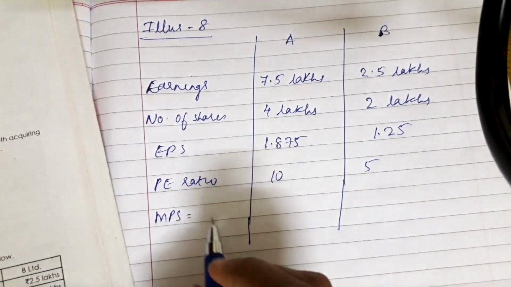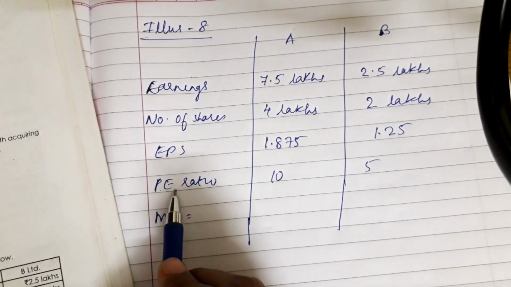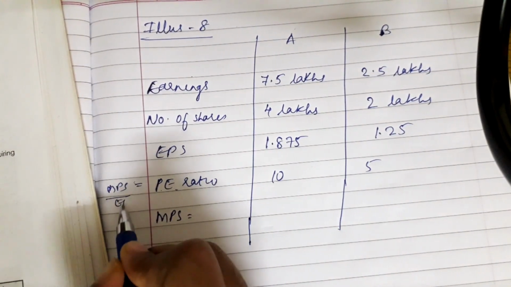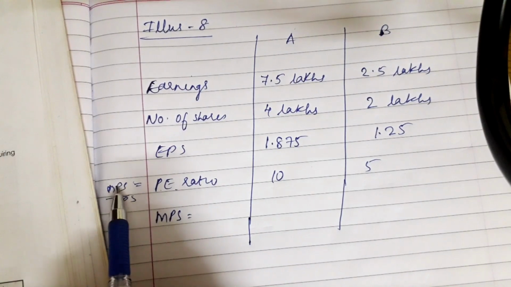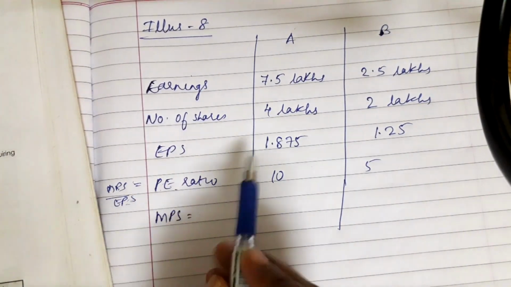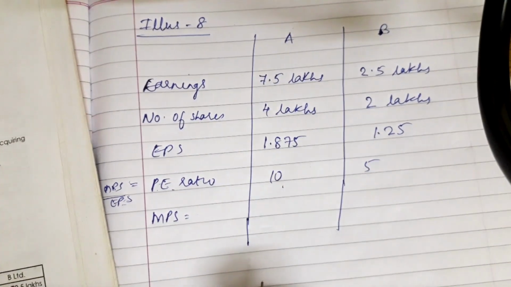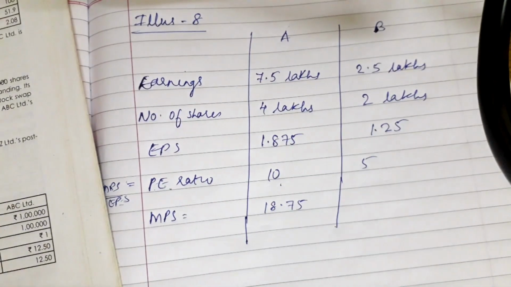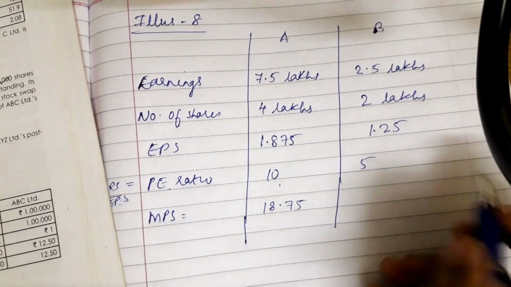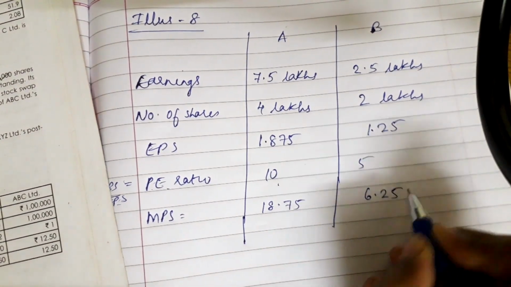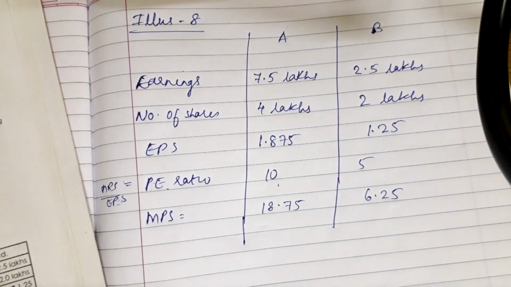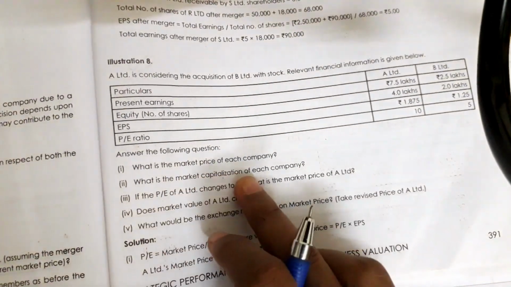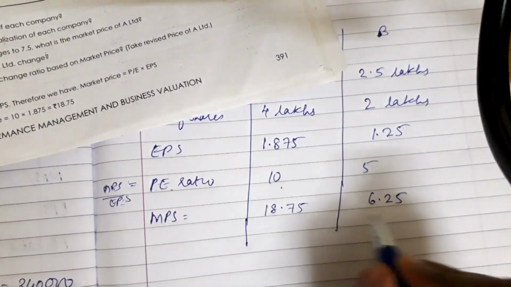What is the formula of MPS? What is the formula of P/E ratio? P/E ratio is equal to MPS divided by EPS. Now we want to find MPS, so multiplying both of them we can get MPS. 10 into 1.875, that is 18.75. 5 into 1.25, so it would be 6.25. So we found the MPS. Now let's check what they have asked. The same, what is the market price of each company, which we have already found.